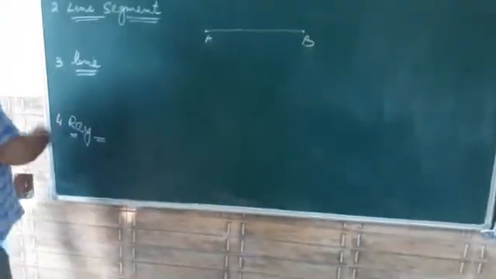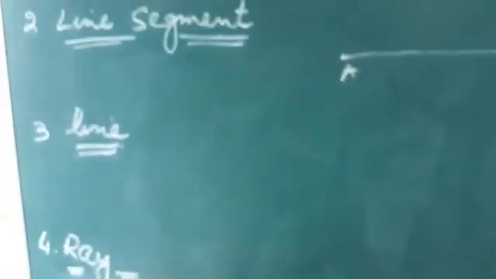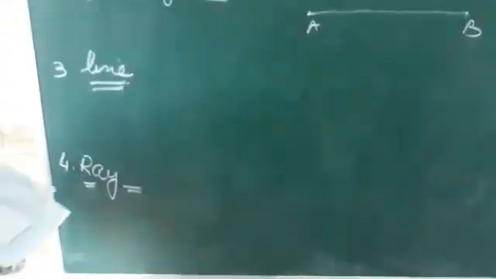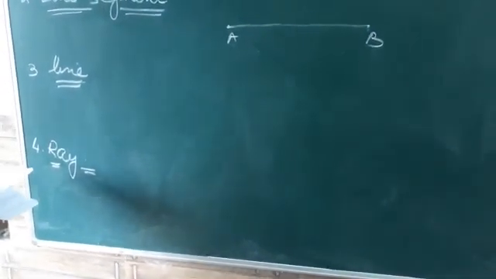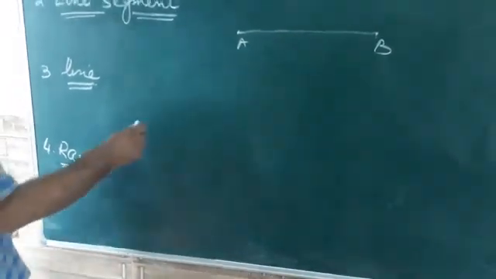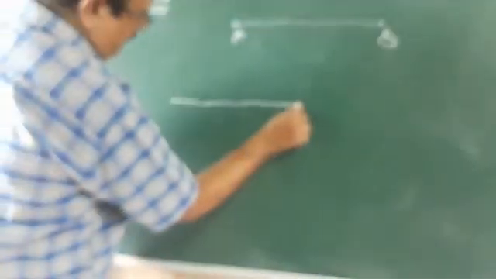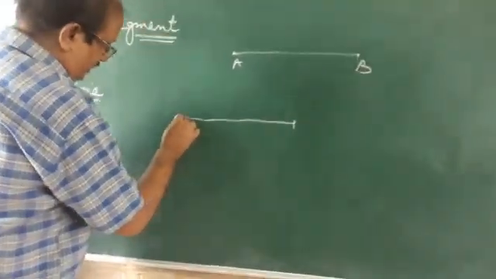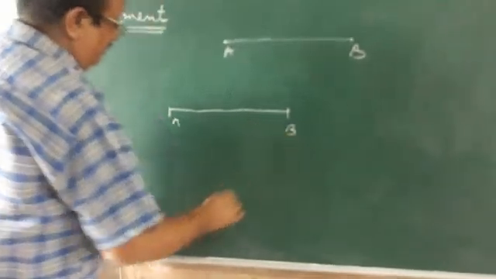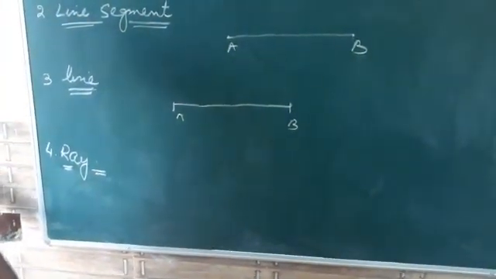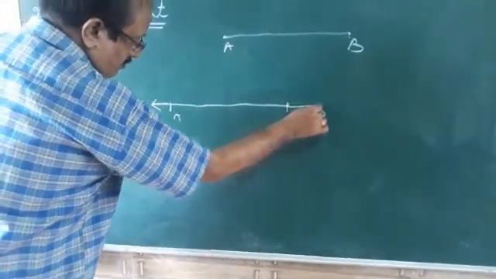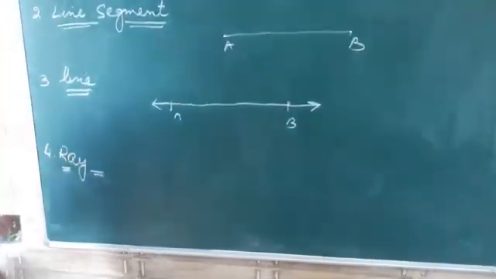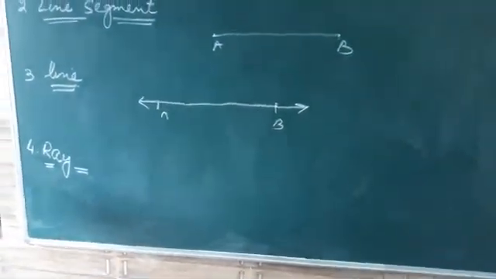Next we have a line. A line is a segment extended endlessly in both directions. Suppose we have A, B, a line extended endlessly on both sides.